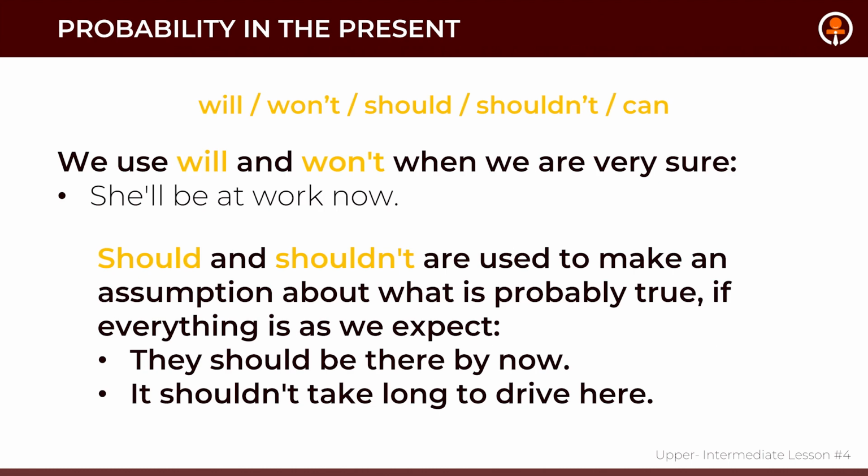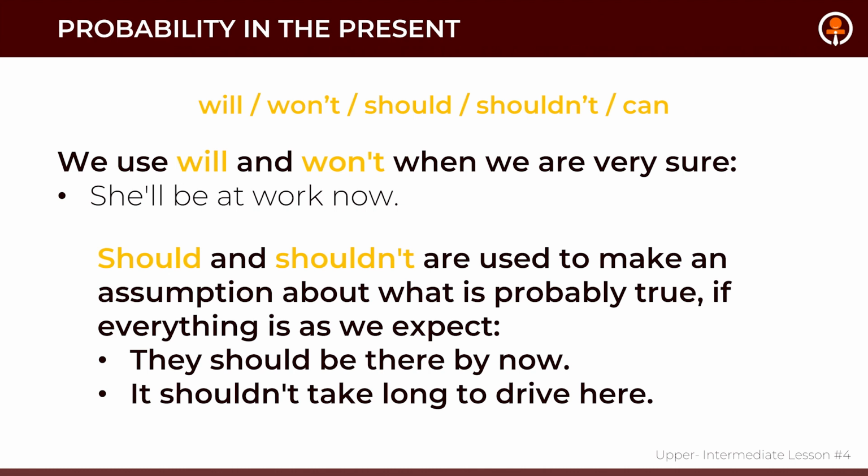If you're trying to talk about it using modals like will, won't, should, shouldn't, or can, here is the following. So we use will and won't when we are very sure. She will be at work now. We use this in the case when we are completely sure about the action.